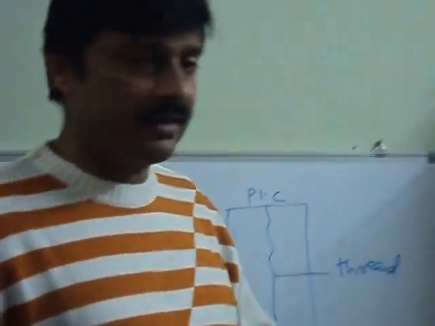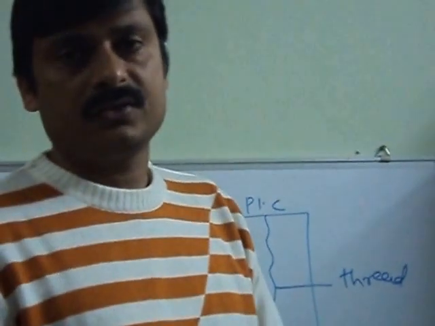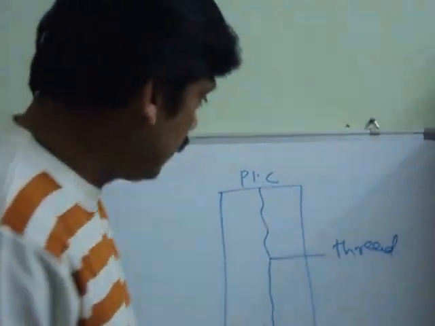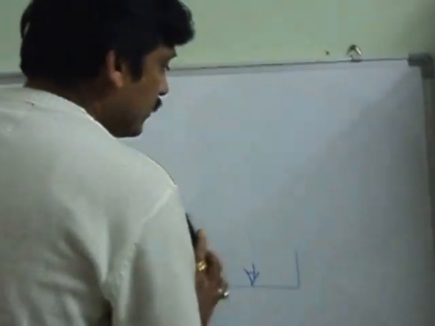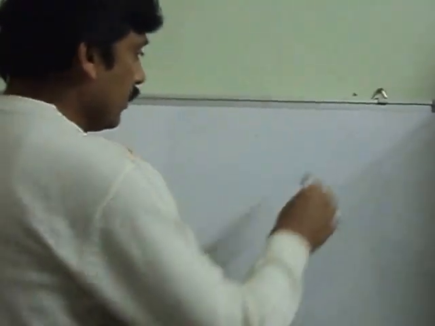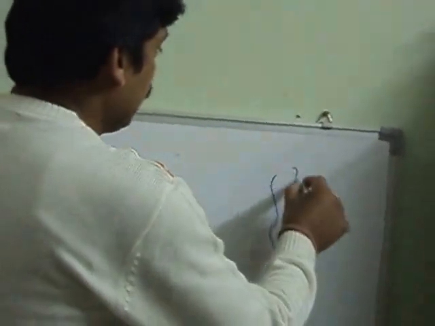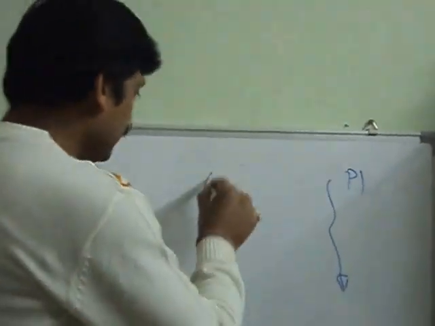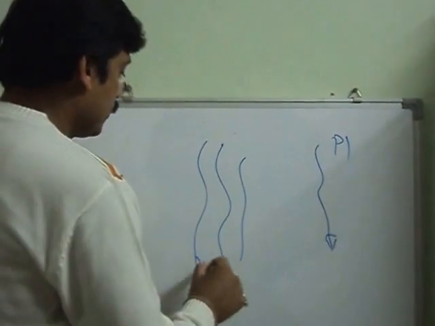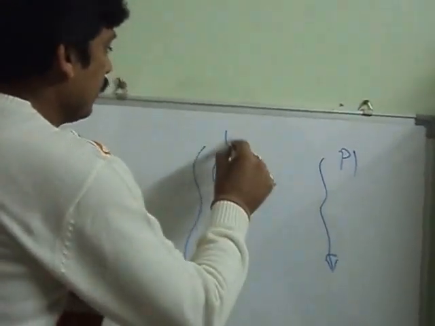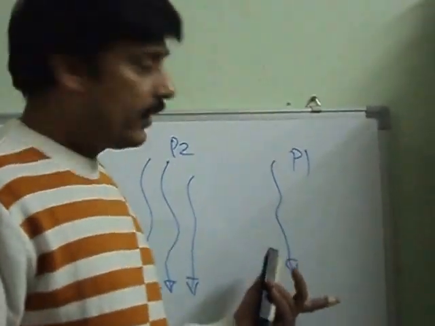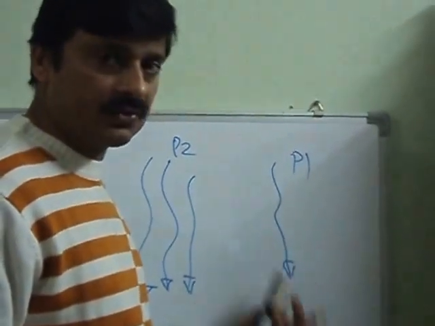One is called a traditional process and another one is called a modern process. According to the terminology, a traditional process is a process with one thread of control. Let's say this is a traditional process P1 and this is a modern process P2.